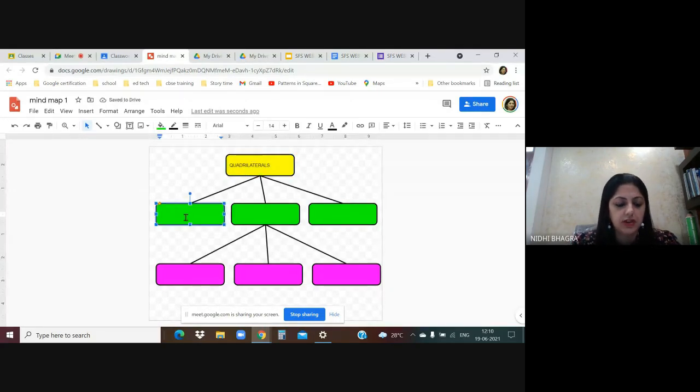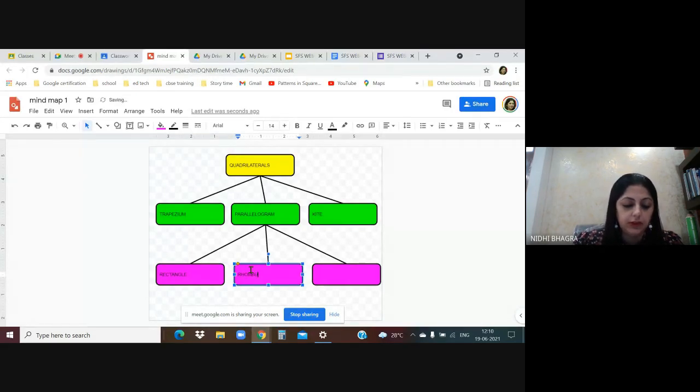This is how quadrilaterals. Okay, in this chapter, we studied 3 types of quadrilaterals, trapezium, then parallelogram, right? 3 types of parallelogram we have done. Let's say so, rectangle, rhombus, and square. You can even make them bold.